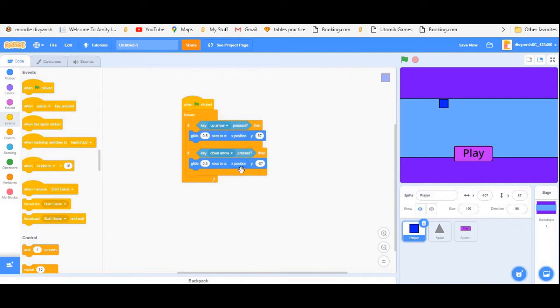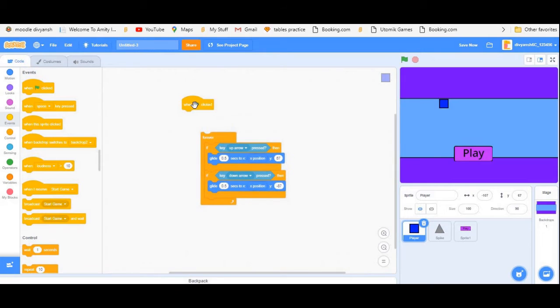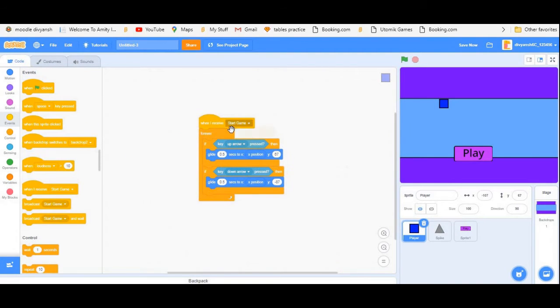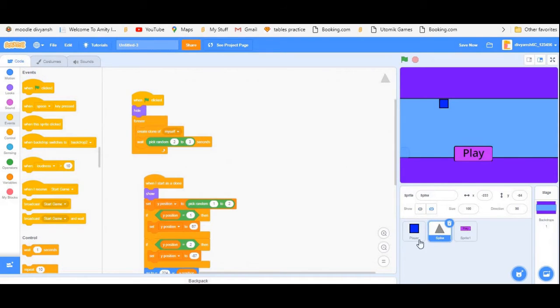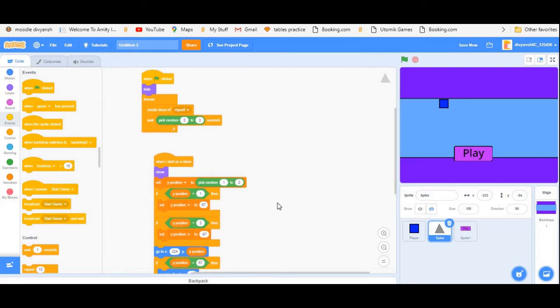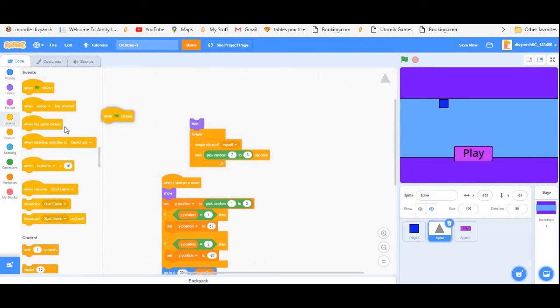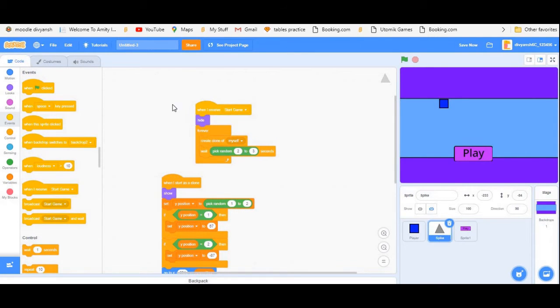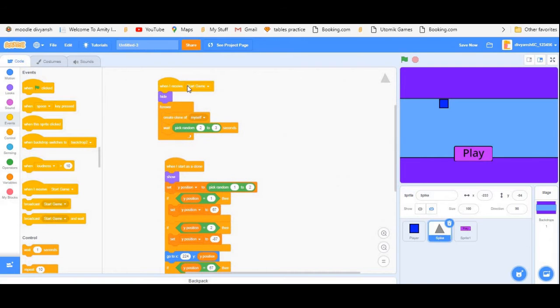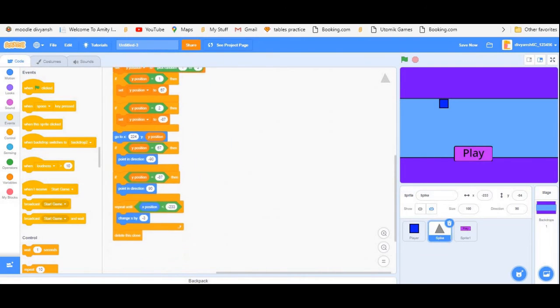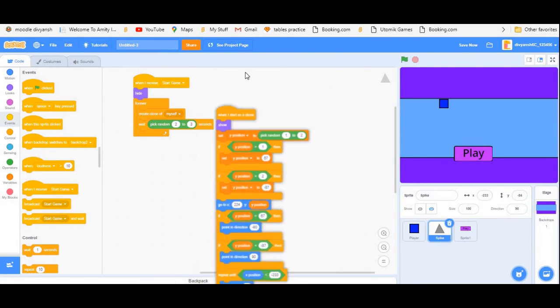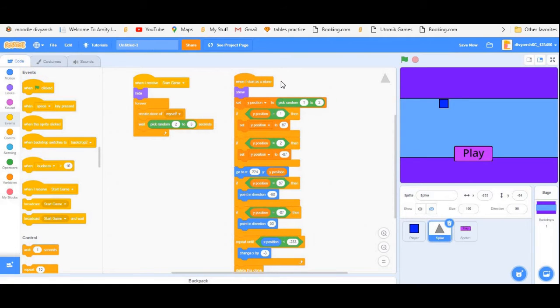Go to this player sprite and instead of this green flag, drop in a when I receive Start Game. Now same with the spike. Replace the green flags with start game. This is when I start as a clone, so no need to replace this.